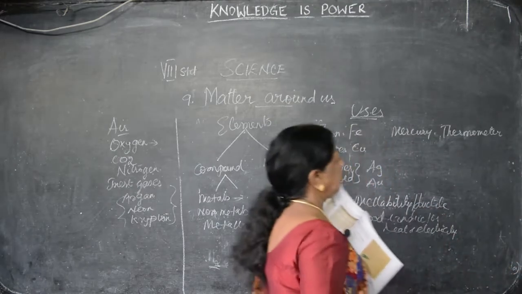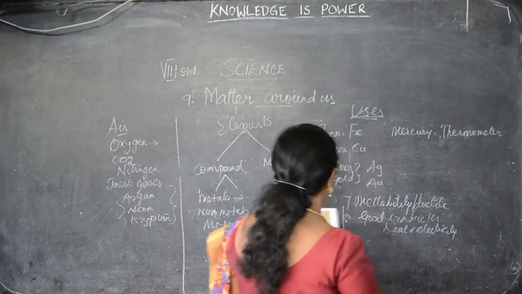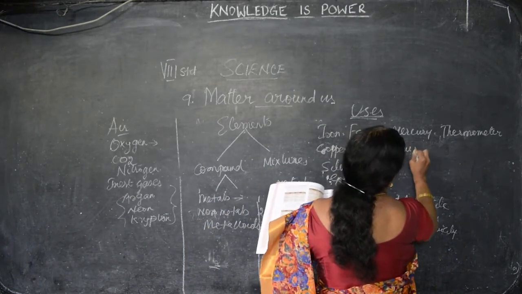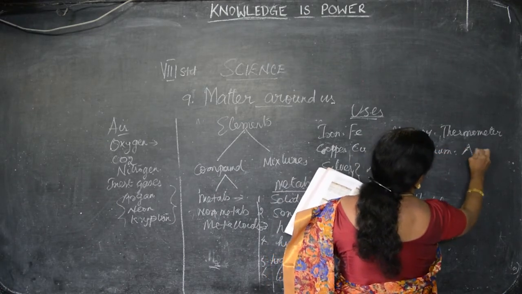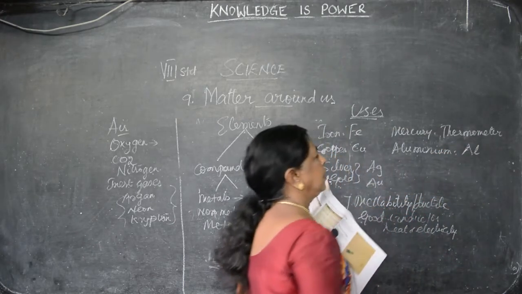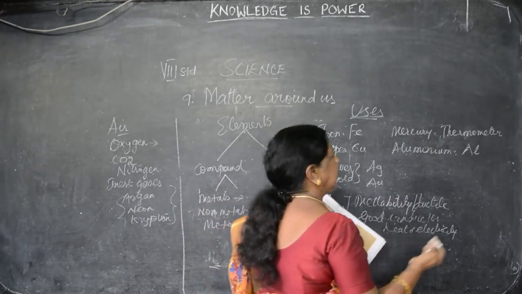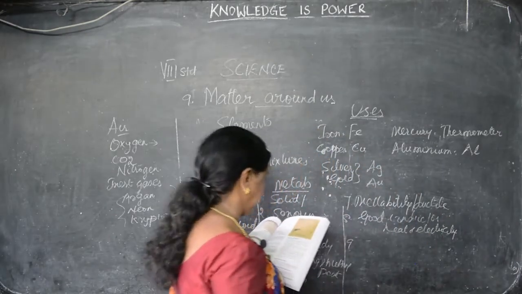Even atmospheric pressure we can find out using a barometer. There also, what is used? Mercury only. Aluminium: the cheapest metal, the poor man's gold. We can make all the vessels from aluminium. Even some parts of the helicopter are made of aluminium. It is the lightest metal.